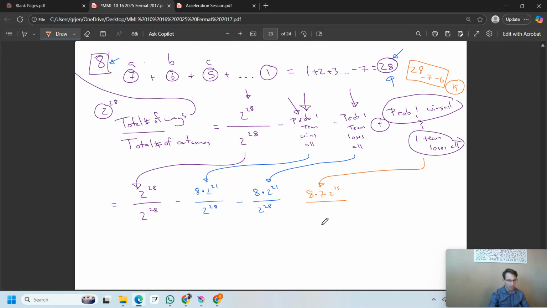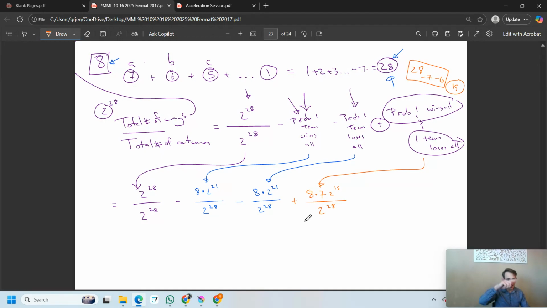There's 15 different games that can go any way. It doesn't matter how they go. Those teams are going to necessarily have a mix of wins and losses because of what we did with those other teams. And there's 2 to the 15 ways to organize those. And there's 2 to the 28 ways to organize all that. And we're adding this back in.